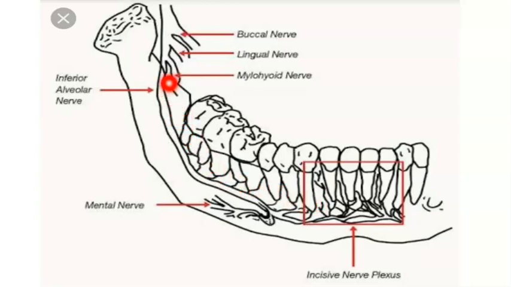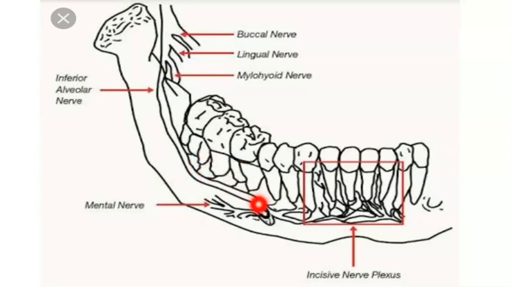The lingual nerve supplies all the teeth on the lingual aspect, on the same side. Lingual nerve supplies all the mandibular teeth on the lingual aspect. Remember this thing. Inferior alveolar is the nerve innervation for all the mandibular teeth, but one sensory nerve, that is the long buccal nerve, supplies the buccal aspect of the mandibular third molar, second molar and first molar.